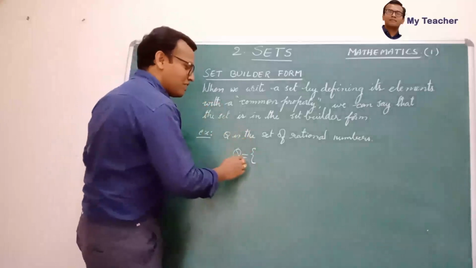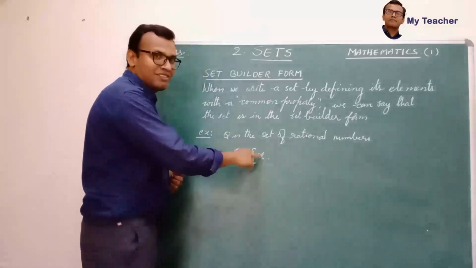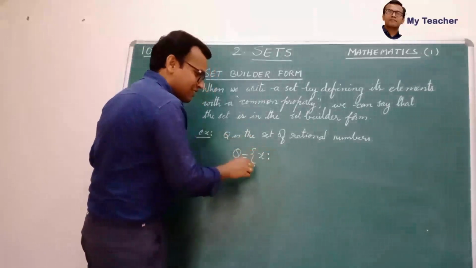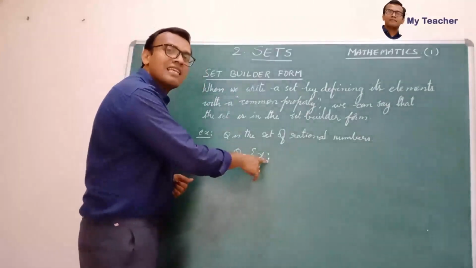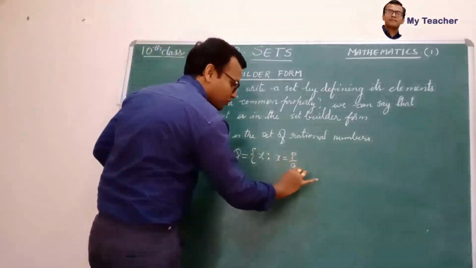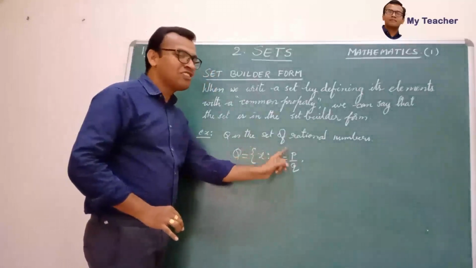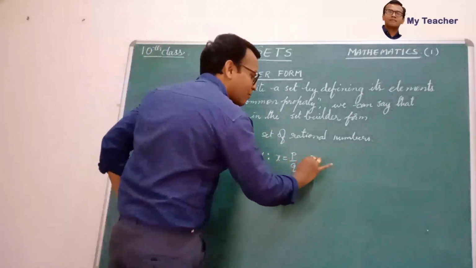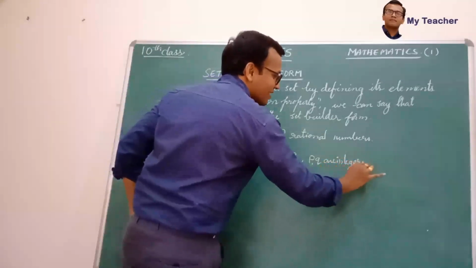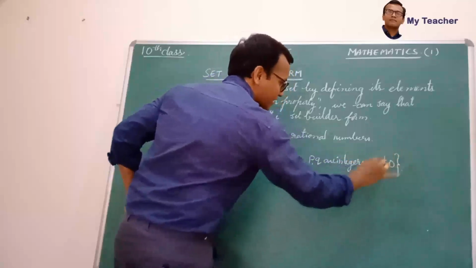Q is equal to {x such that x is equal to p by q}. Here x is an element of the set Q. This is read as such that x is equal to p by q. That means the elements of Q should be in the form of p by q, where p, q are integers and q is not equal to 0.